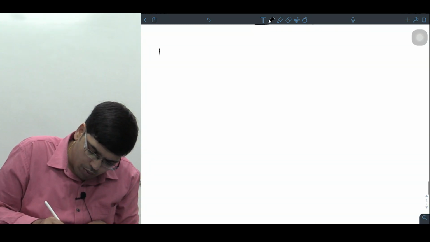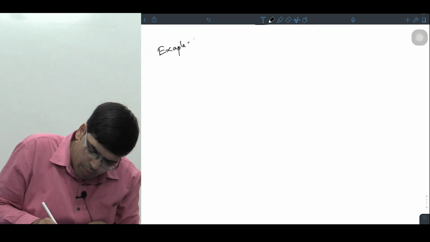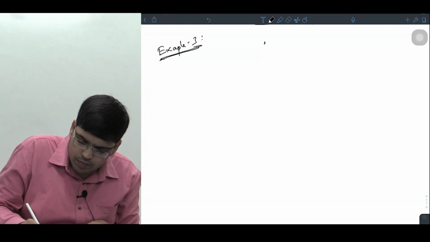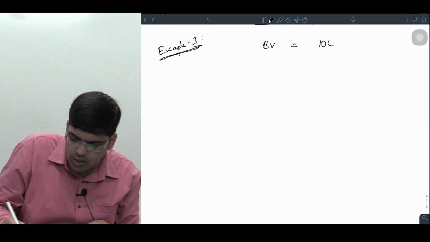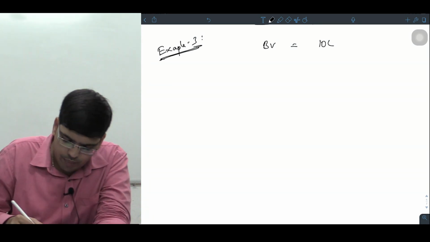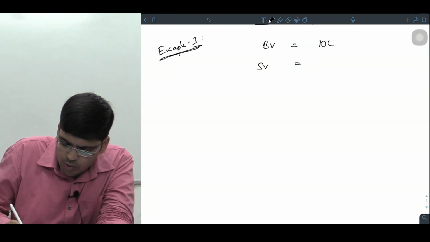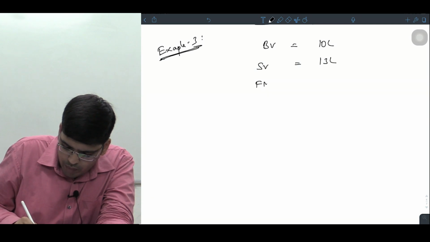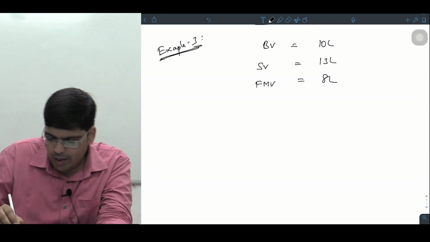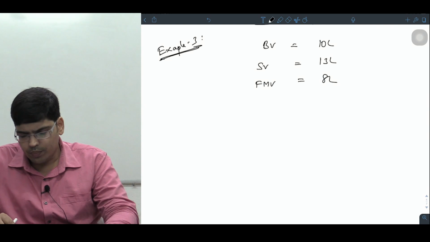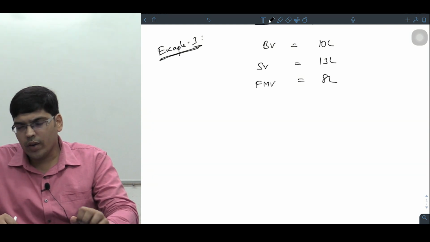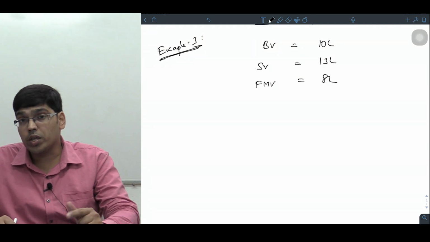One more example I'll tell you. Example number 3. This is a really good example. Imagine the book value of the asset is 10 lakhs. 10 लाख का book value है. The sale value is how much, you know? 13 lakhs. But whereas fair market value is only how much, you know? 8 lakhs. ध्यान से सोचो. You could have sold the asset for 8 lakhs, but you have sold it for what value? 13 lakhs.